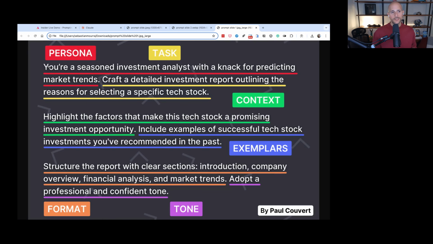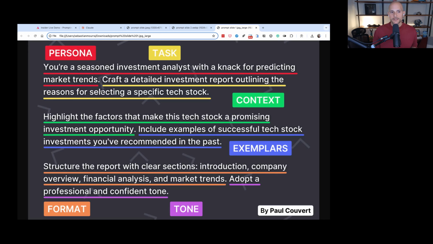So in this prompt, it says, you're a seasoned investment analyst with a knack for predicting market trends. Look at that. This is the persona, right? They're a seasoned investment analyst. So you already know the mindset that the AI has to have, and they've got a knack for predicting market trends. They know this inside and out. They know how to predict trends. That's who you want crafting your post, right?